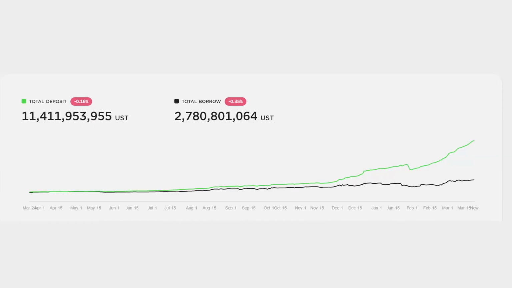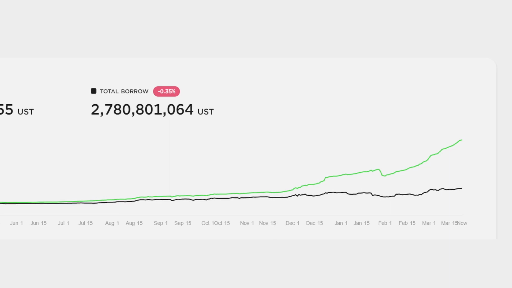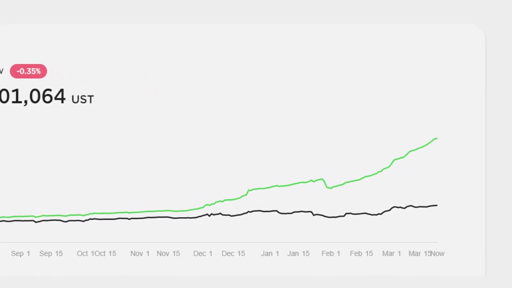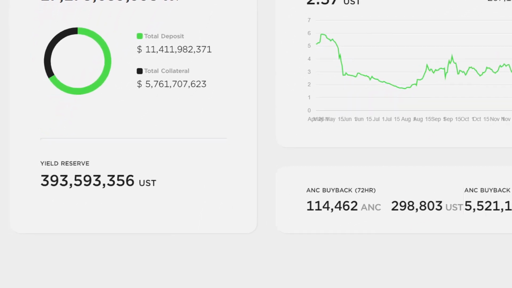First, why will Anchor protocol change the interest rates that they give to lenders? The answer is simple: the sustainability of the project. Anchor right now has far more lenders than borrowers. As we can see in this graph, the difference between the total deposited by lenders and the total borrowed by borrowers is only getting bigger. This means that the yield reserve is getting depleted. The project has survived till now because they are injecting capital all the time into the yield reserve so that they can pay back the lenders.